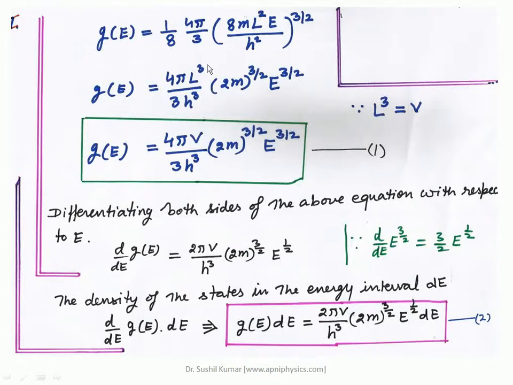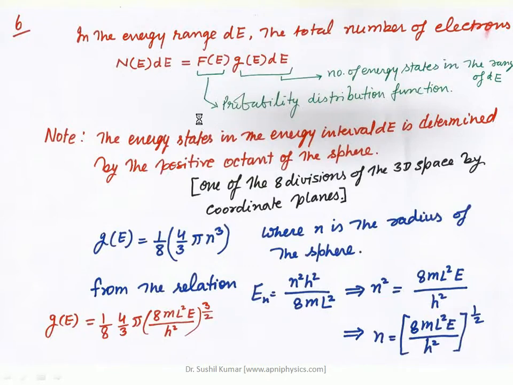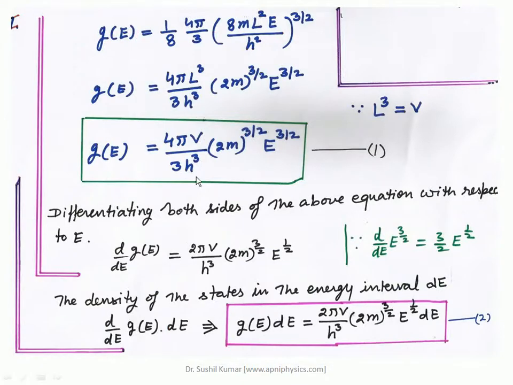After simplifying it by using this assumption L³ is equal to V, that is volume, G(E) you can define as 4πV/3h³ into (2m)^(3/2) E^(3/2). So what are these G(E)?